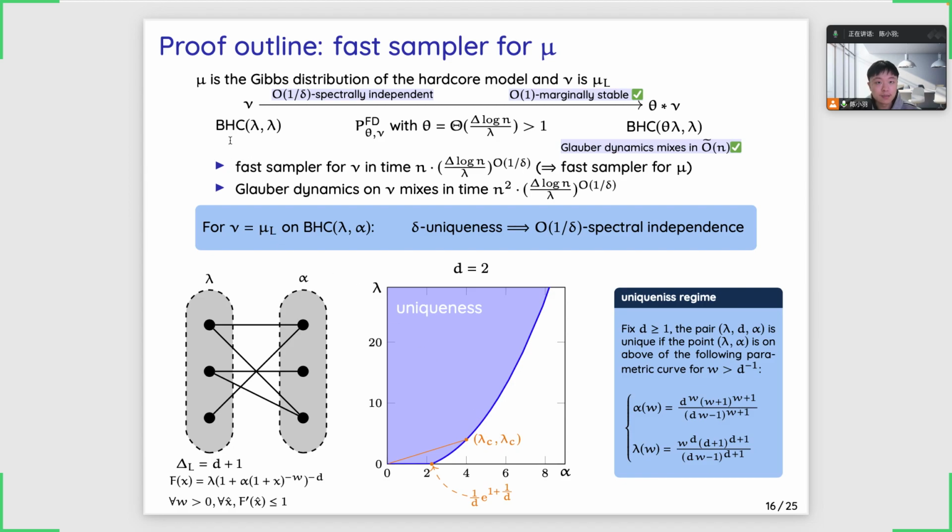Since the bipartite hardcore model with fugacity lambda and lambda is in the uniqueness regime, we know that all the bipartite hardcore models along this line are also in the uniqueness regime, since they have a larger fugacity on the left-hand side. So by this result, we know that all the distributions along this line are spectrally independent.